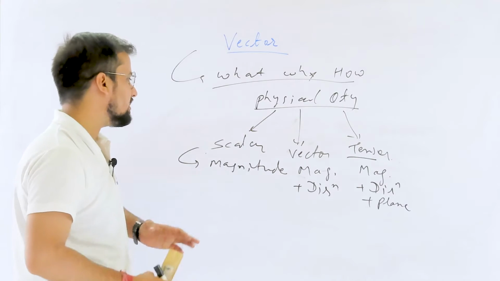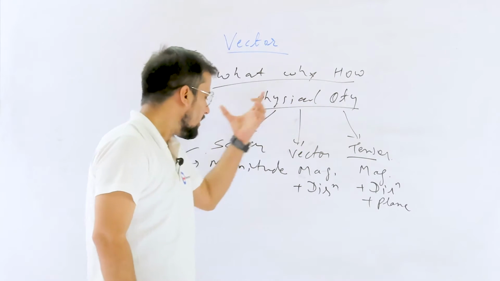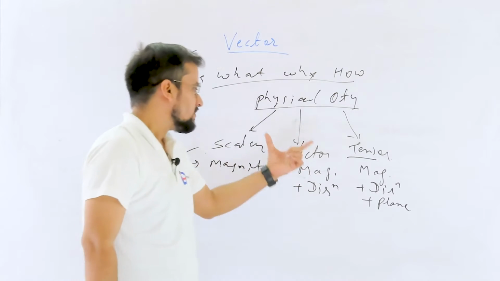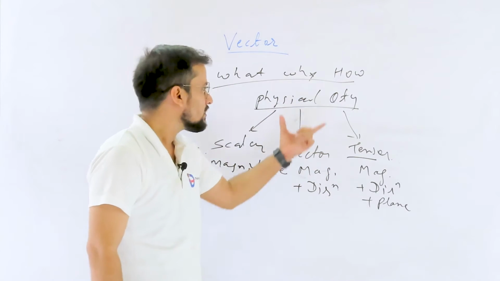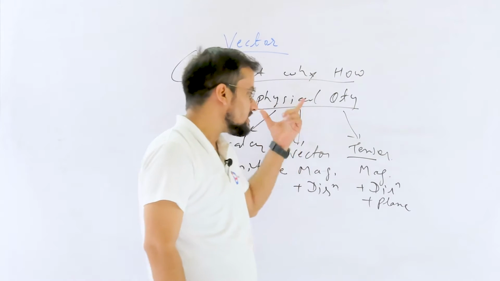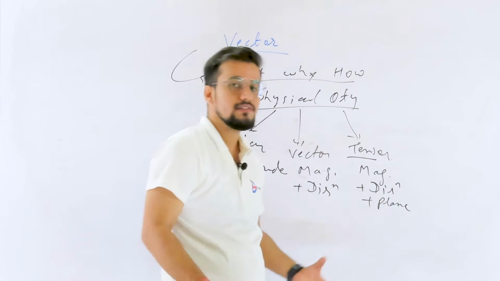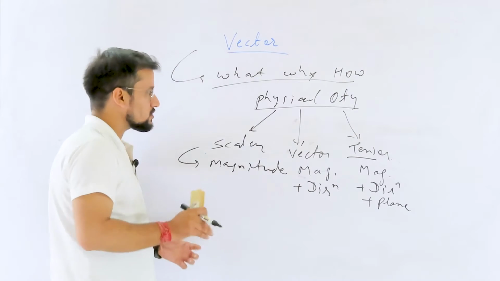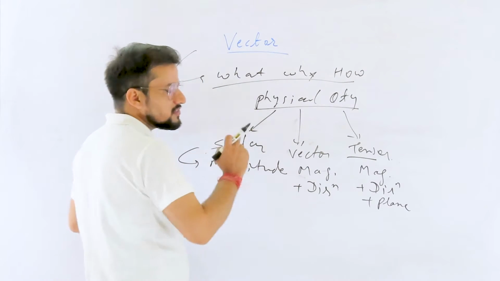So, if I define the scalar, I will say scalar is a physical quantity which has only magnitude. Vector is a physical quantity which has magnitude as well as direction. Tensor is a physical quantity which has magnitude as well as direction as well as a plane in which it is acting. Okay, so now I will give you an example of all of these three.